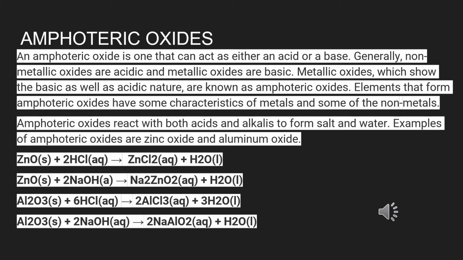One very common example that we are taking is aluminium oxide, Al2O3, an amphoteric oxide. Though there are many other examples also, one common one you should know is zinc oxide and aluminium oxide. Amphoteric oxide.